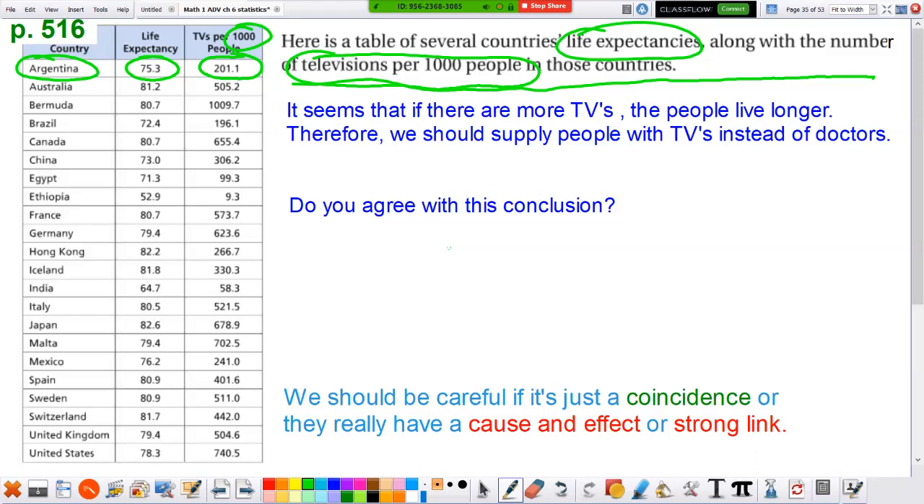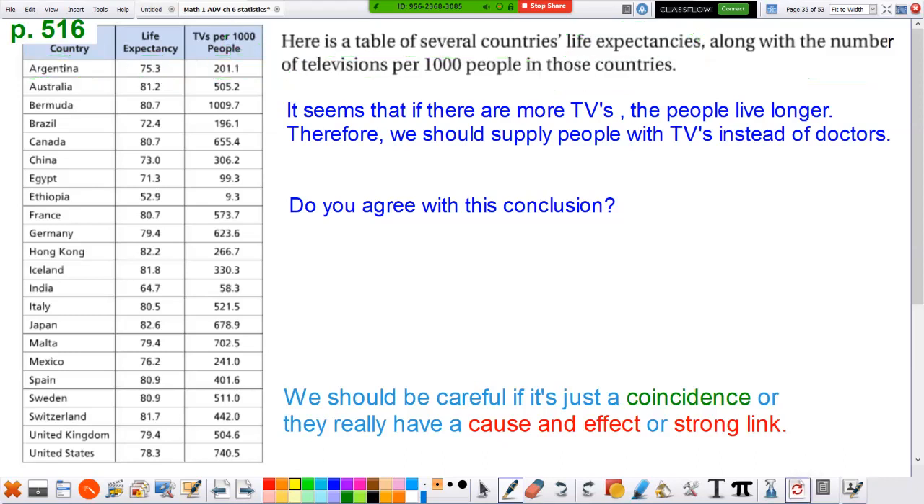Okay, so if I'm looking at this list, let me circle a few of these things for you. Let me find the countries where they live a long time. Bermuda, and they've got 1,000 TVs for every 1,000 people. In Australia, they've got 500 TVs. In Canada, 655 TVs. Here's France. In Germany, they've got a lot of TVs. Here's Hong Kong and Iceland, not quite as much. Here's some other countries with big ages. Here's some more. Here's an 80s, and there's their TVs. And let's look at a few others.